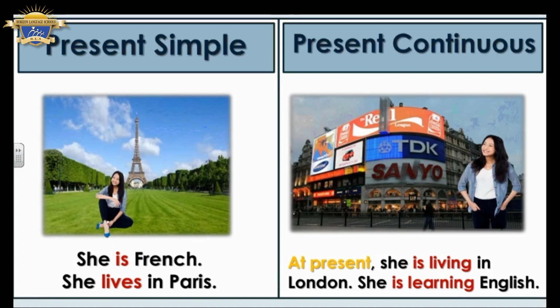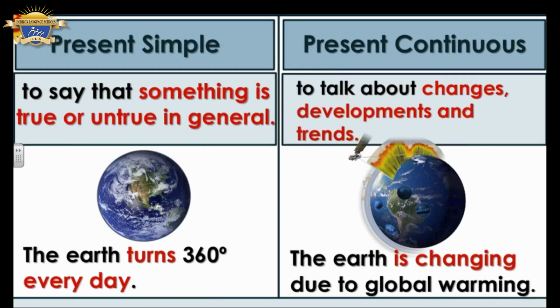We also use present simple to say that something is true or untrue in general. When I say the earth turns 360 degrees every day, it is a general truth. It is true in general. Like what? Like the sun rises in the east. It's a general truth.